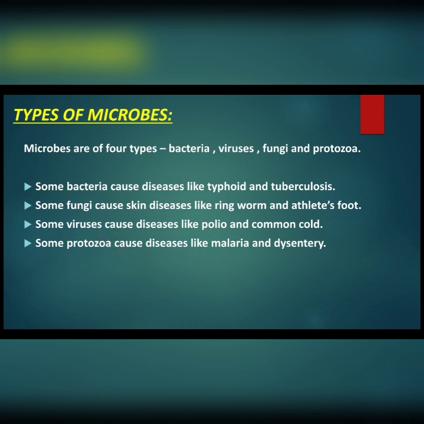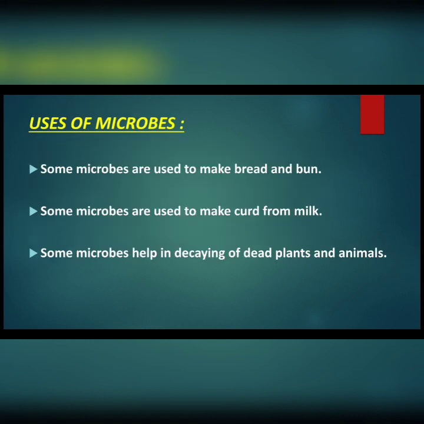Now let us move to the last topic from the chapter. It is uses of microbes. Some microbes are used to make bread and bun. Some microbes are used to make curd from milk. Some microbes help in decaying of dead plants and animals. So these are the uses of microbes, which you will learn more about in higher classes.